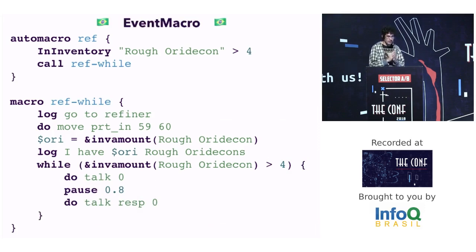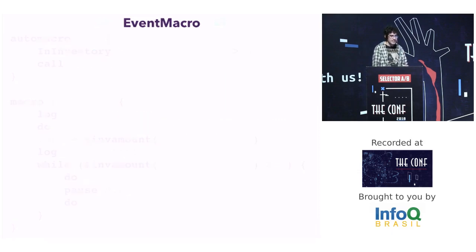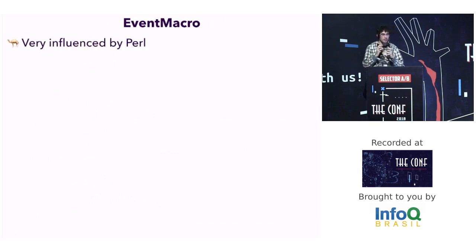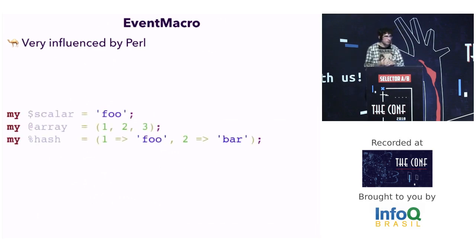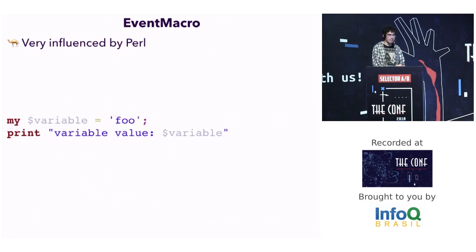Just out of curiosity, one important collaborator of this language is Brazilian. And this language has some factors that influence its design. Since OpenKore is written in Perl, eventMacro is very influenced by Perl. For example, in Perl and in eventMacro, we have 3 types of variables: a scalar that begins with $, an array that begins with @, and a hash that begins with a percent sign. Another influence is the implicit interpolation in strings.